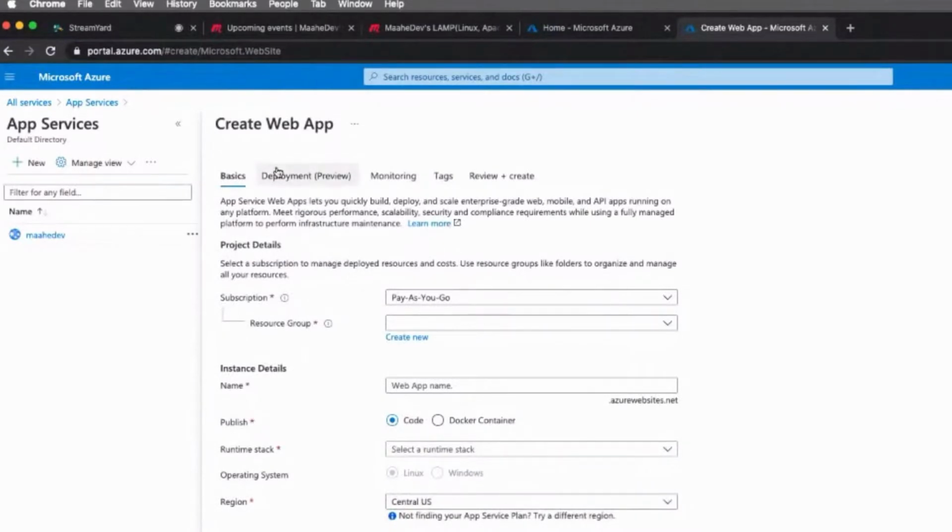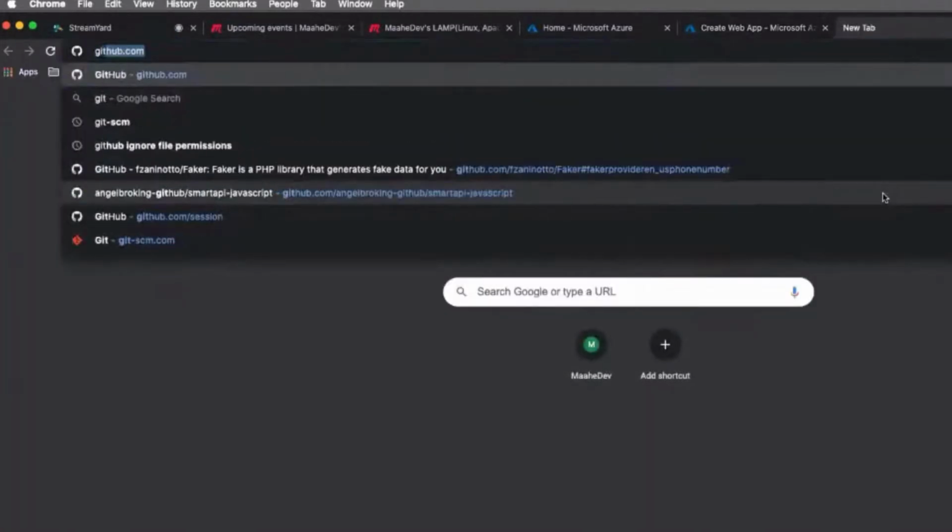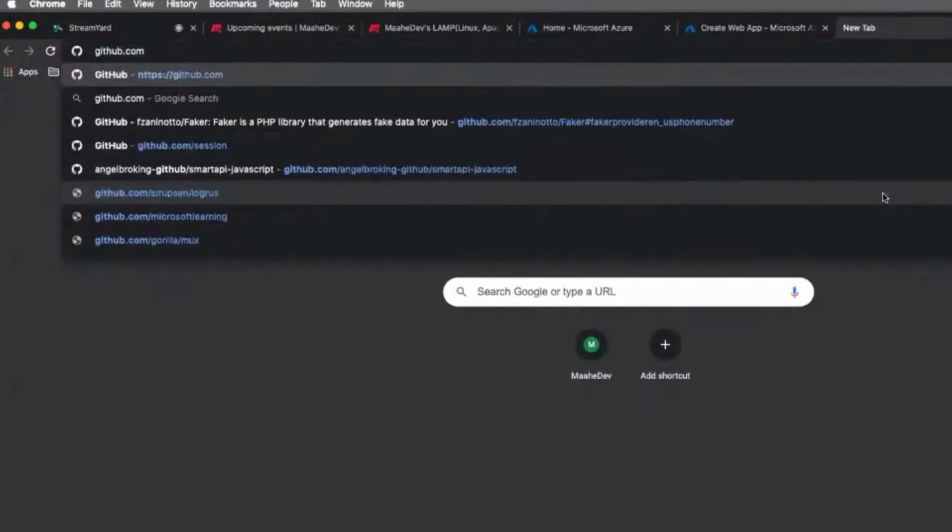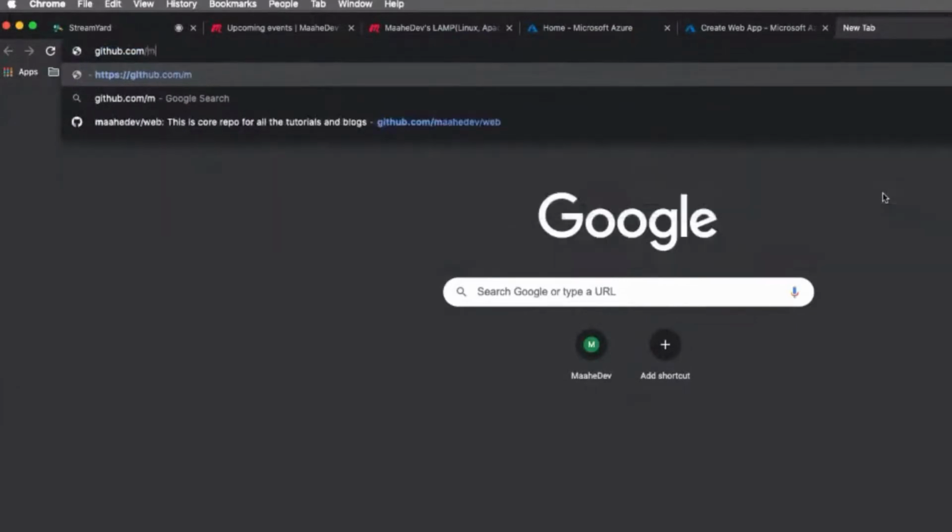How this works is, you will get an FTP account, where if you would like to connect with your local FTP, you can connect and push your code. The second option it gives is that you can select your GitHub repo. So what I have done is, I have my GitHub repo made here.